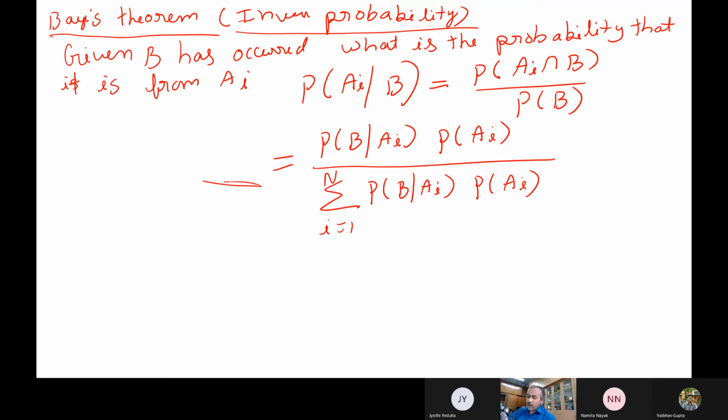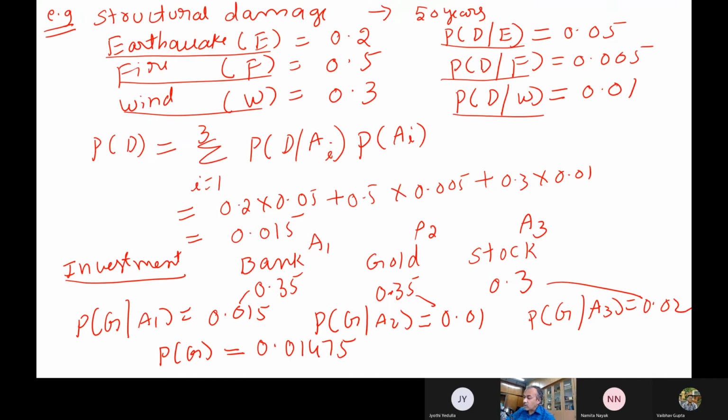If I take this stock market example, we have invested in bank, gold and stock, and we have found out the total gain. Now, let us say in the future I have got some gain. Some money I have invested in these three, and already I have got a gain of 10,000 rupees, or a profit of, say, 1 lakh.